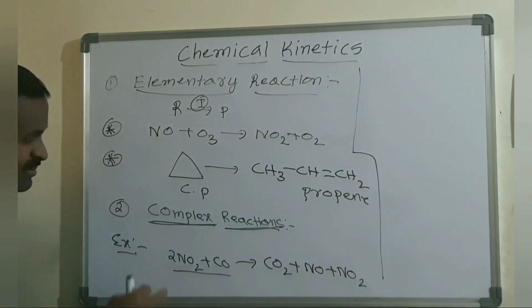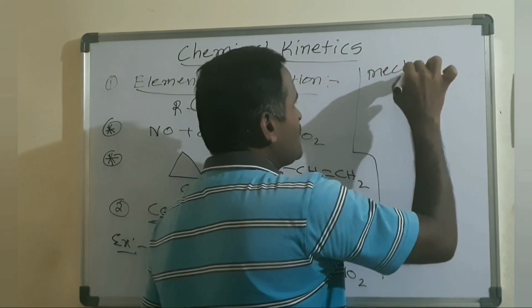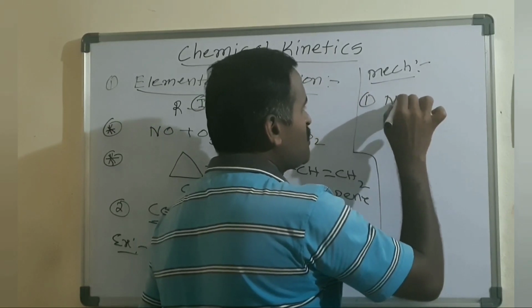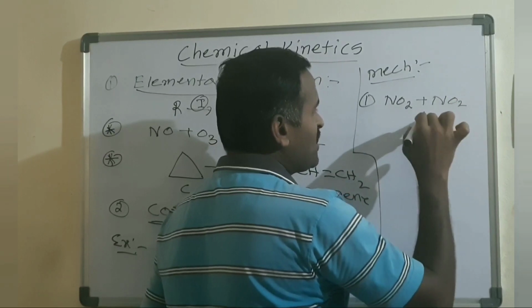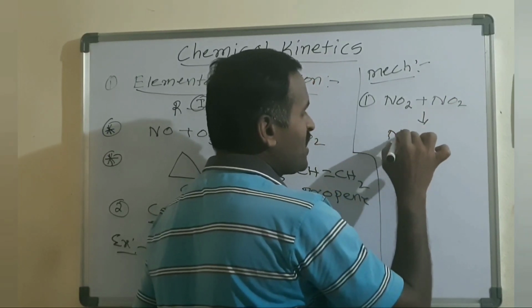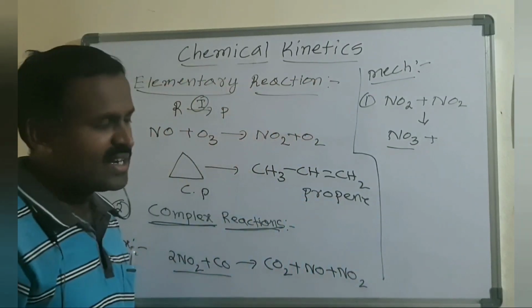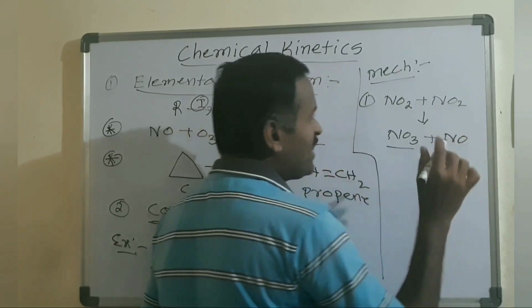If you see the mechanism, actually 2 elementary steps are involved. One I can write as elementary step 1. In the first step, 2 moles of NO2 react, so one NO2 can donate one oxygen to the other one, and it forms NO3, a highly unstable intermediate, and NO is the other product.